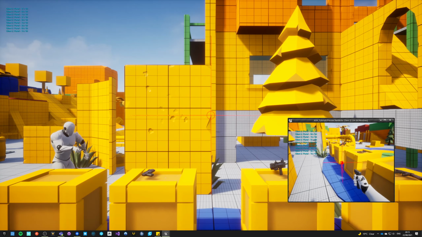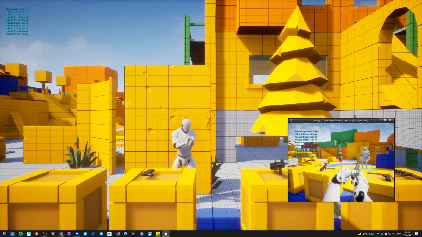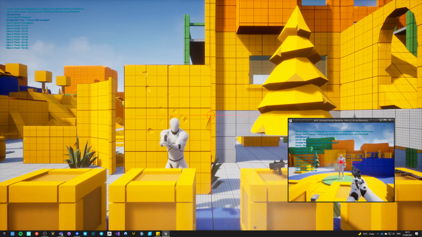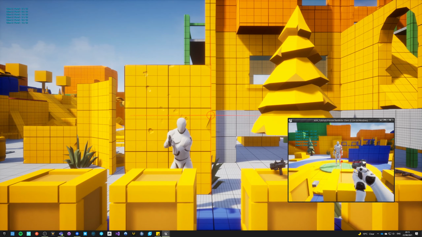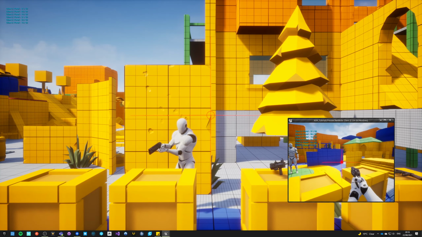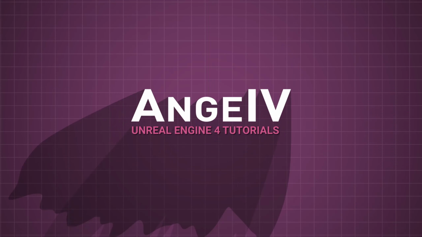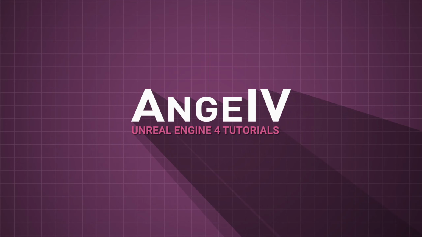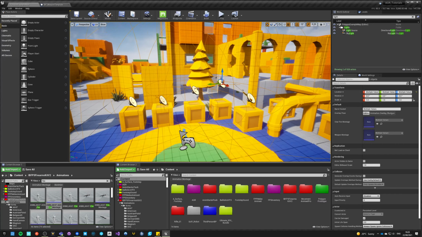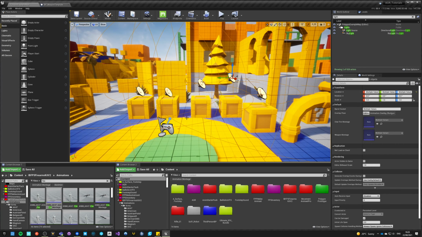So now I can reload weapons on multiplayer. And I have particles and everything on multiplayer as well. And yeah, okay, we got functional weapons. Let's do ammunition right now.